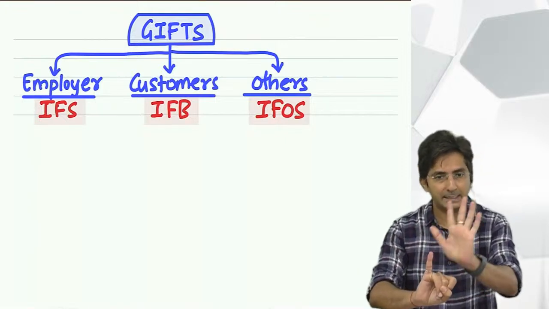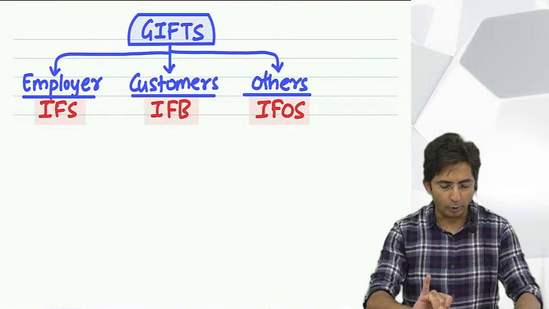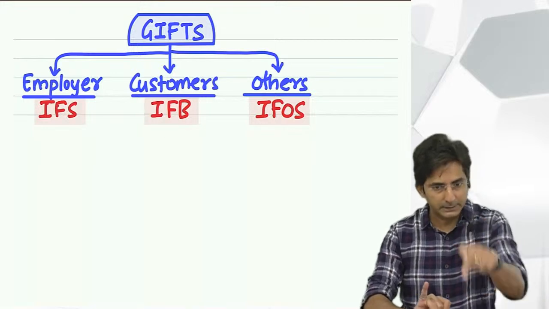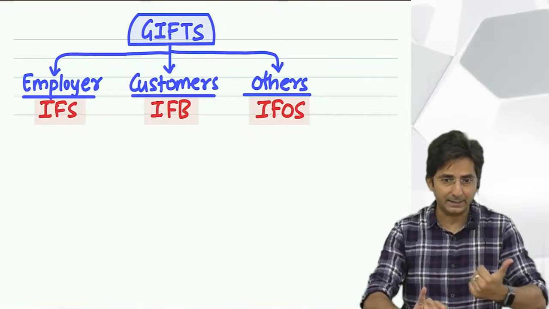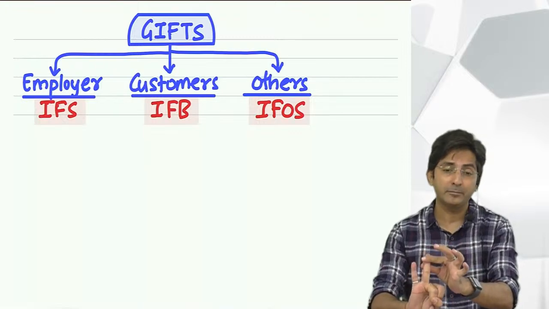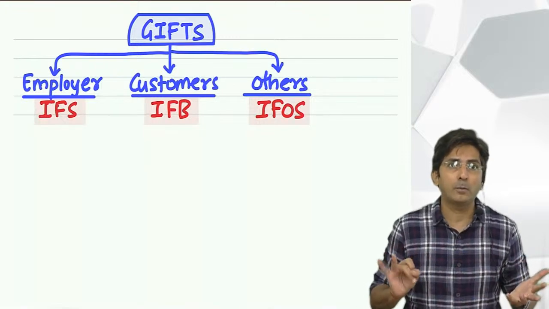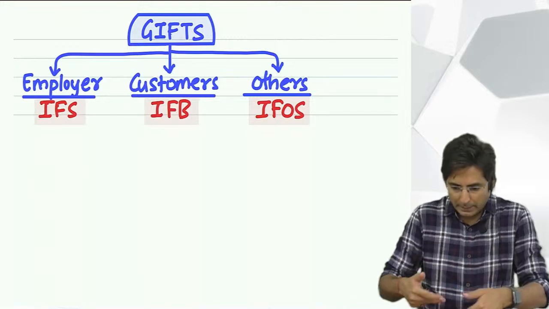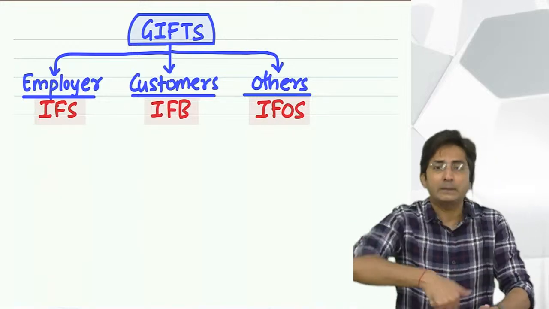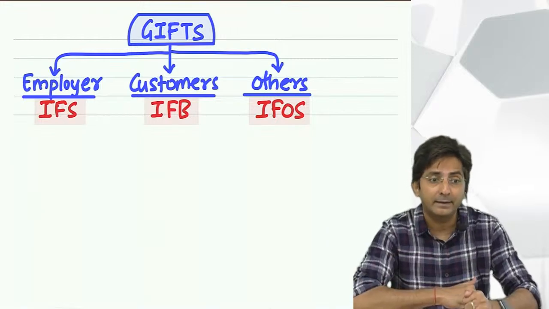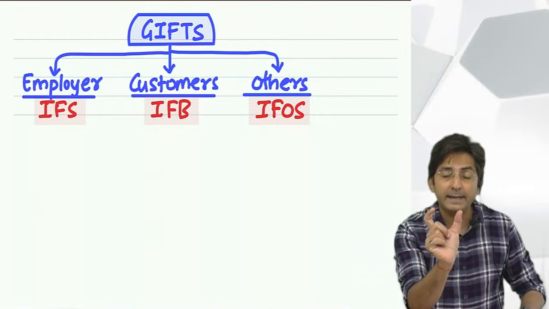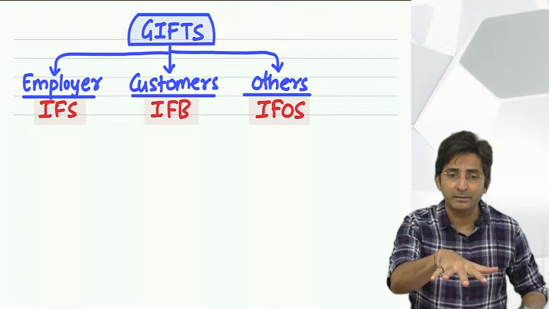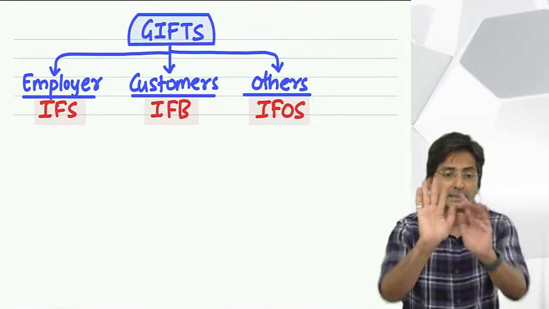In salary, is there give and take or not? The employee does a job, he gives his service, then he takes salary. Then income from house property: what do you give? You give your house to someone. So there is something given. And then you take rent. So there is give and take. So give and take is the important element to call something income.